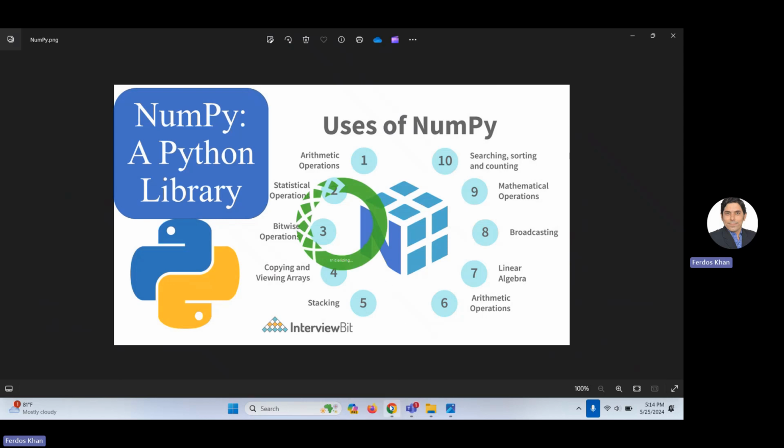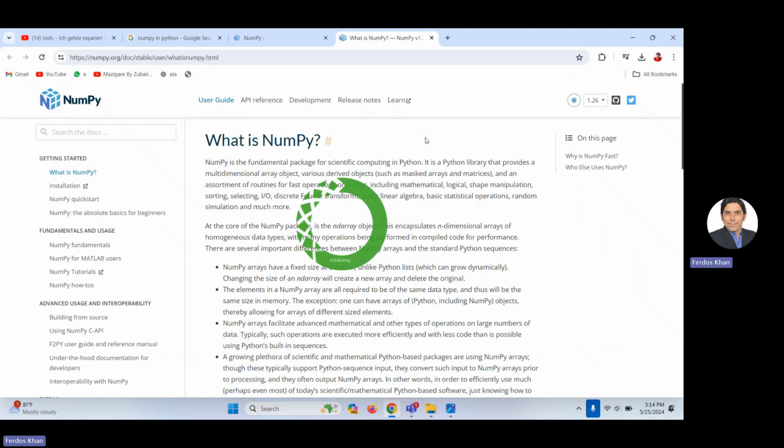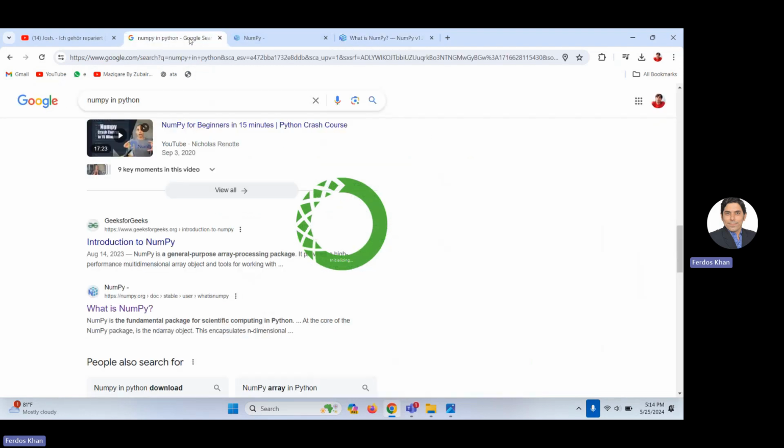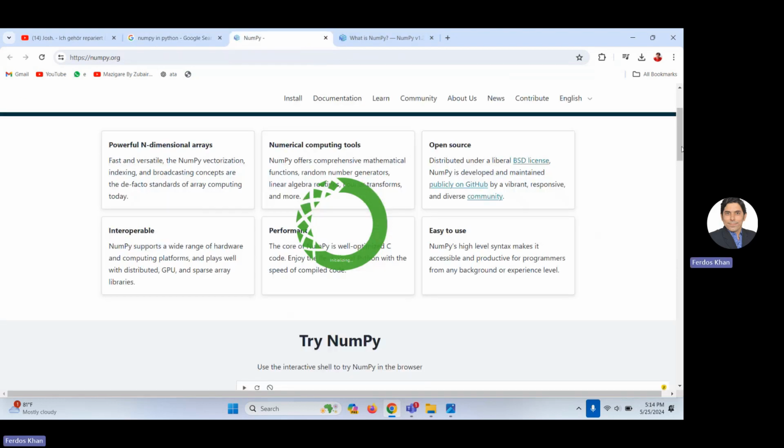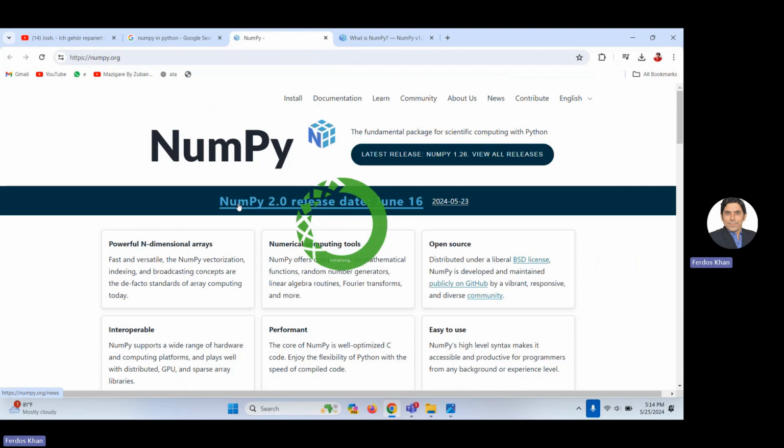And if you want to see briefly about NumPy, just Google it and you will see. Briefly, you can see a powerful n-dimensional array, fast and versatile, vectorization, indexing.